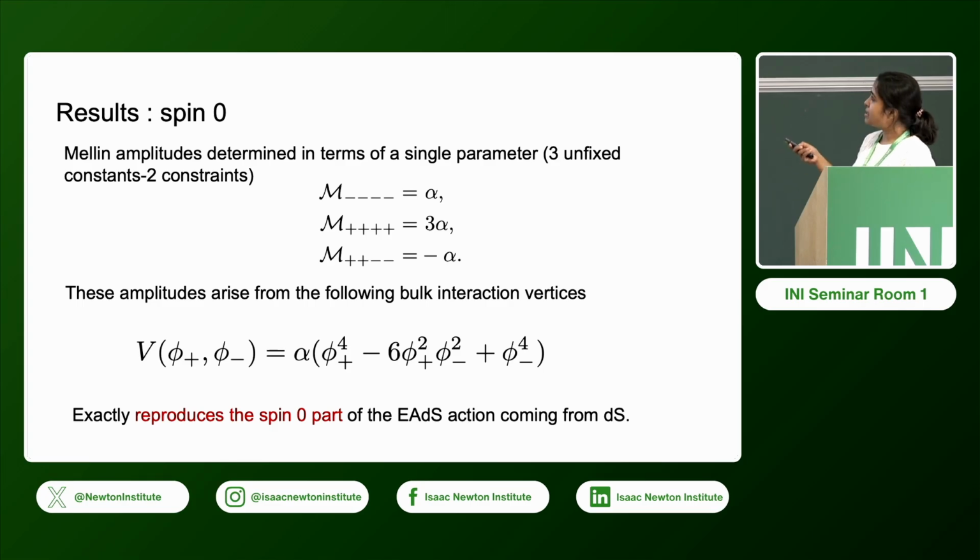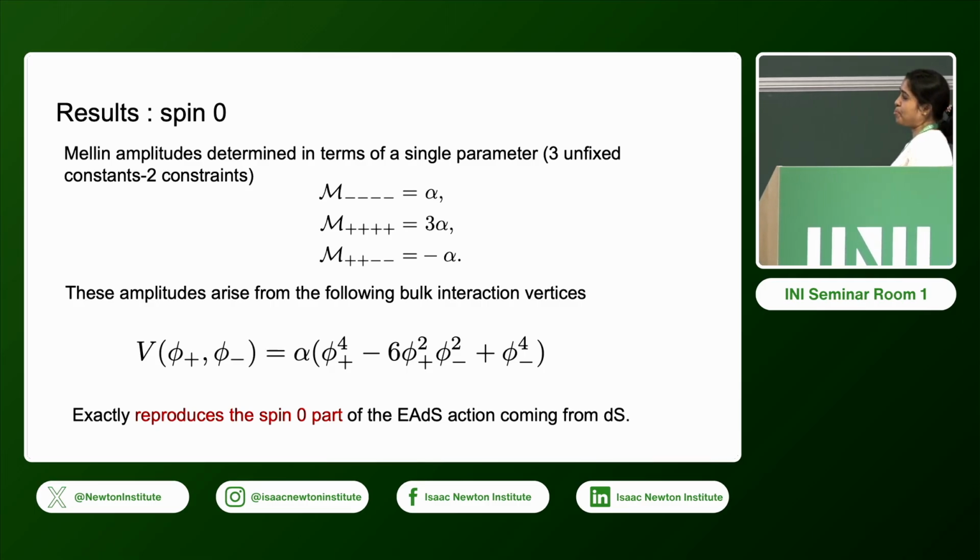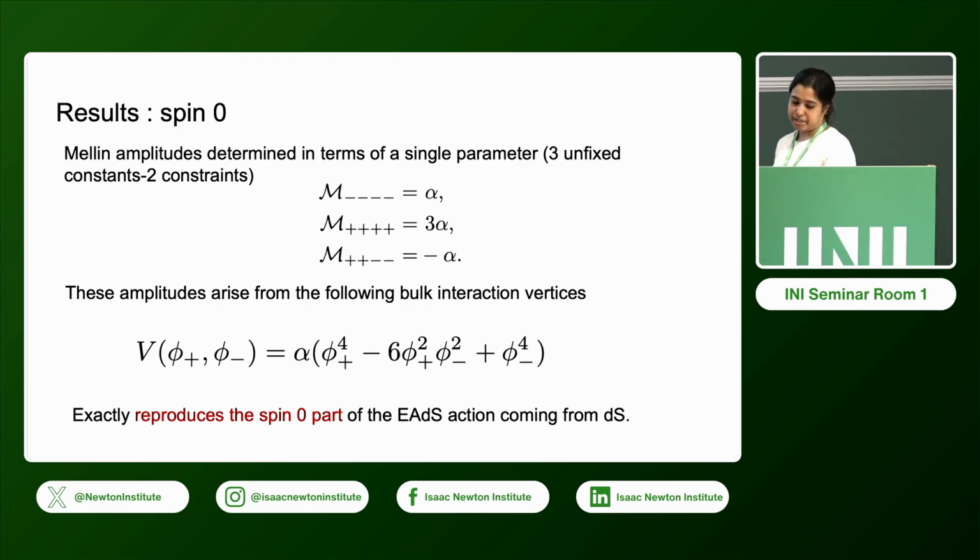So this is the CFT result, and it turns out that by this comparison between bulk and boundary, we can obtain this interaction. This is the interaction that I have shown previously, which has to have specific numbers. This is +1, this is -6, and this is +1. So only after imposing these additional constraints can we reproduce the bulk effective vertex.